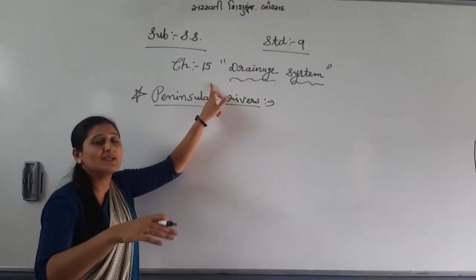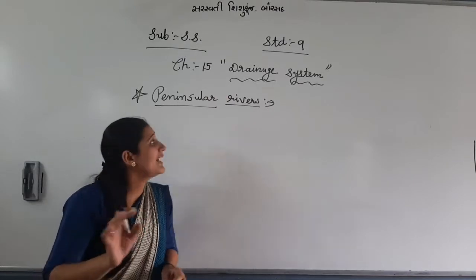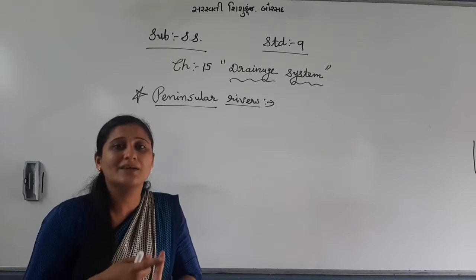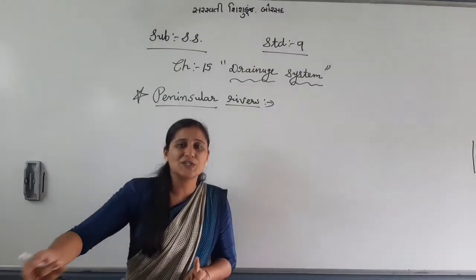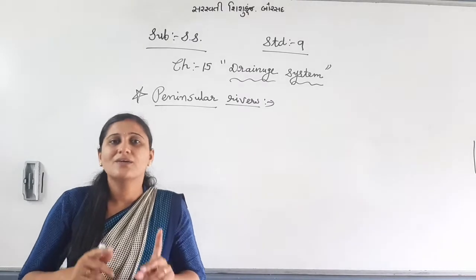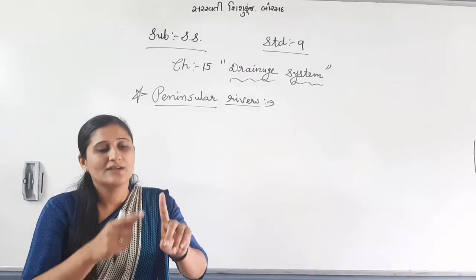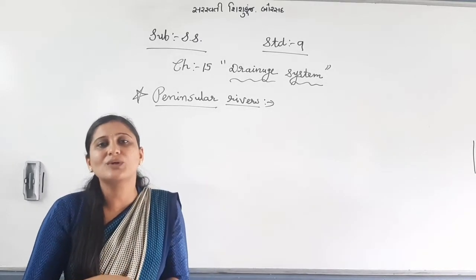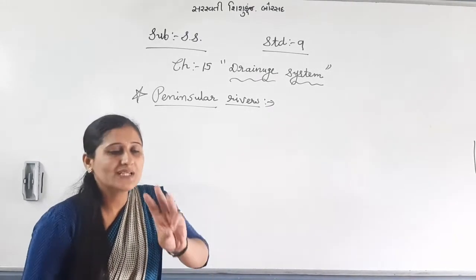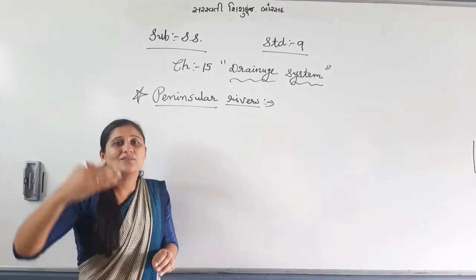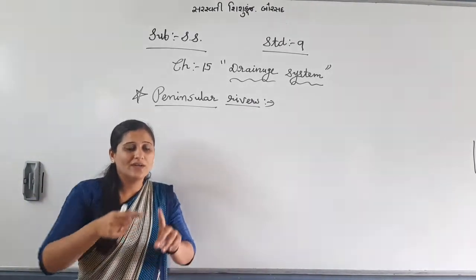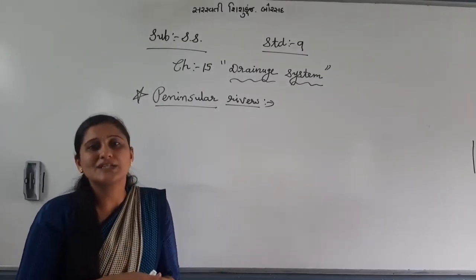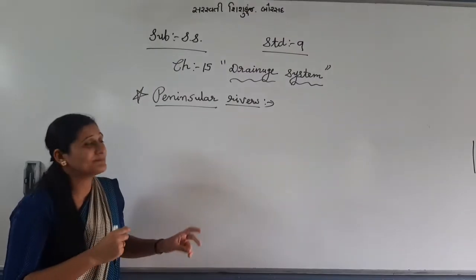In video number 3, I discussed the Himalayan rivers, the major 3 Himalayan rivers and their river systems. Do you remember, my dear students, which were the main 3 Himalayan rivers? Ganga, Brahmaputra and Sindhu. Sindhu river is known as Indus, right? We discussed the 3 main Himalayan rivers one by one: the Ganga river system, the Brahmaputra river system and the Indus river system. It means the Sindhu river system.